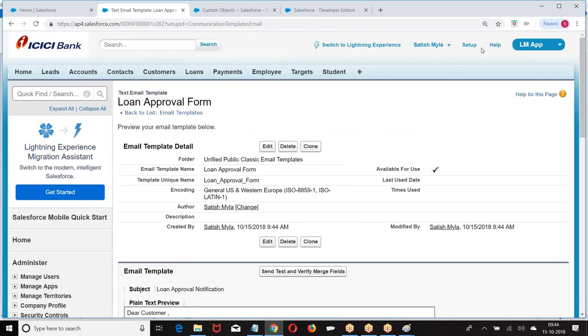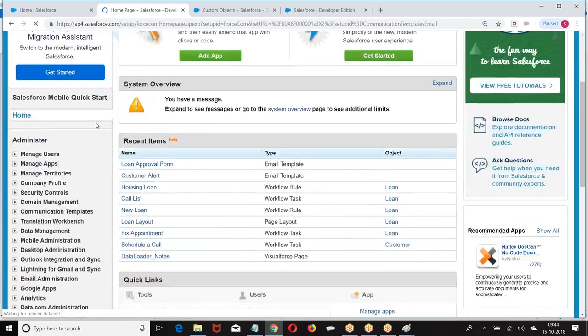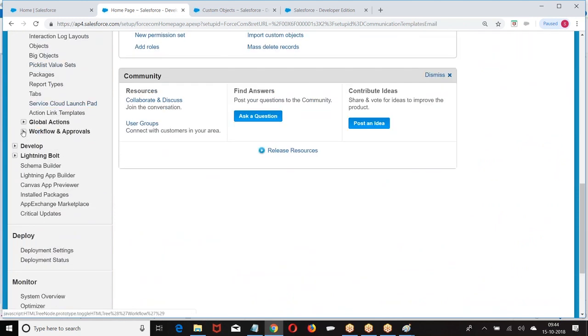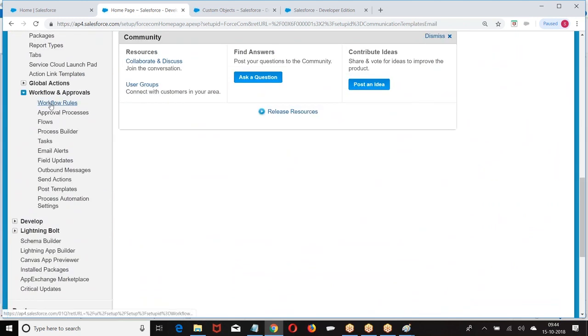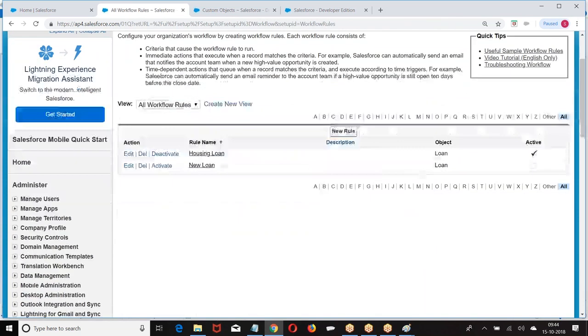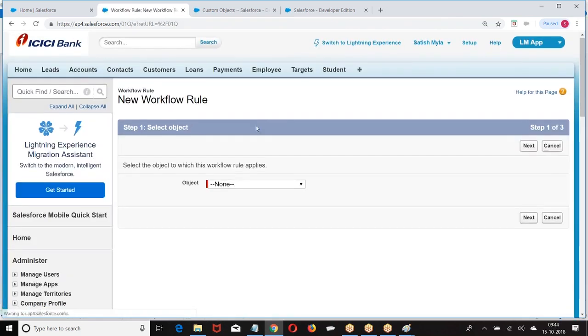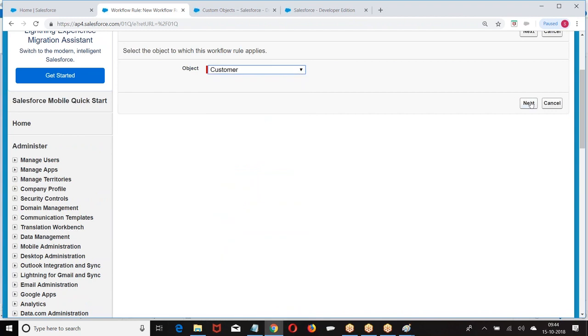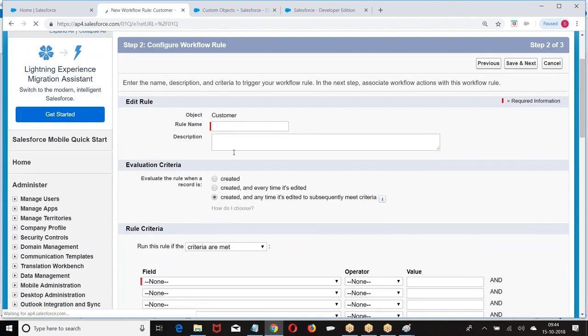Now let us define the workflow rule. Setup, build, create, workflow rule, workflow rules, customer object, next.